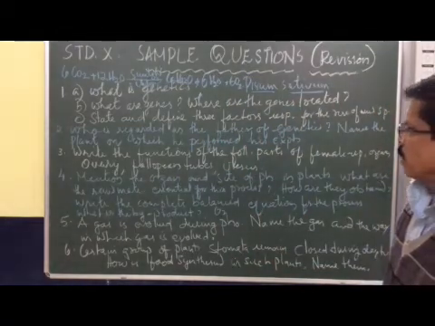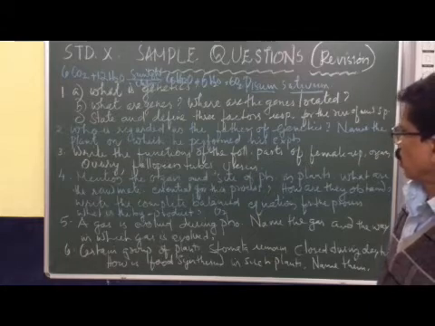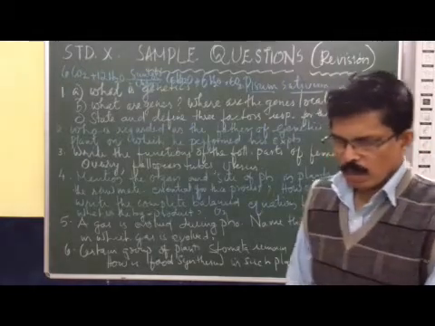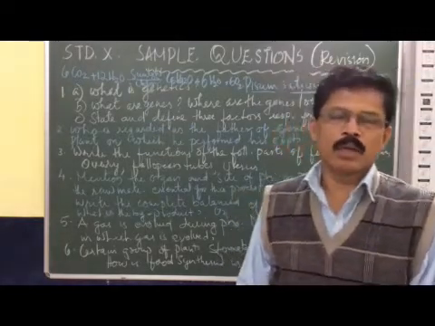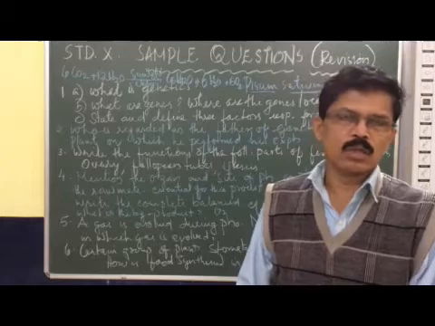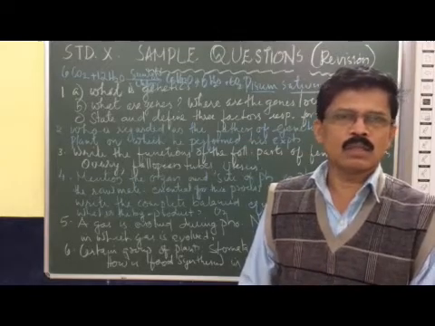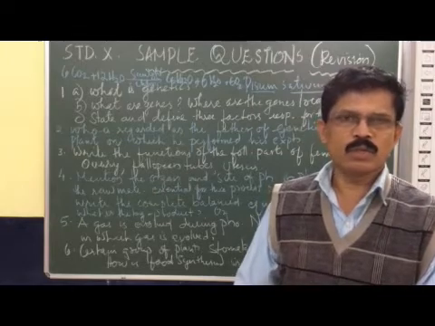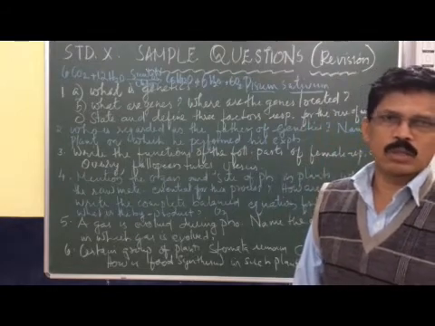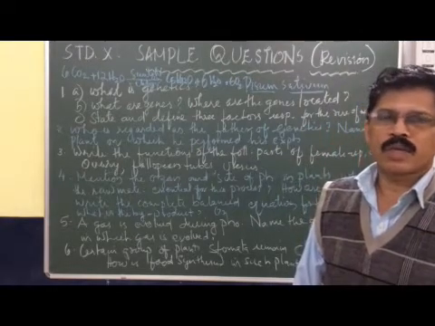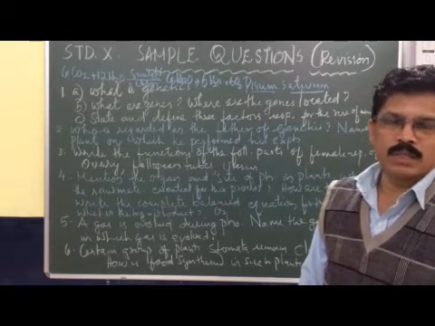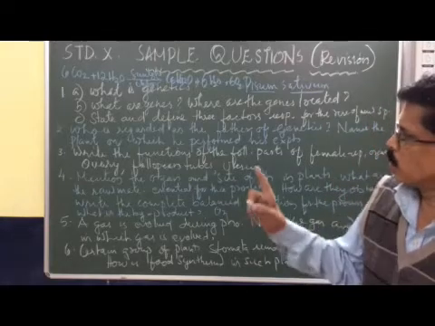Now the third question. Write the functions of the following parts of a female reproductive organ. Ovary. Ovary is the main primary reproductive organ of the female, which has two important functions. One, they produce various hormones like estrogen, and many other hormones are secreted during pregnancy. So the ovary mainly produces the hormone estrogen that controls the reproductive cycle in females. The ovary also produces the female gamete, which we call egg or ovum. So there are two functions for the ovary.